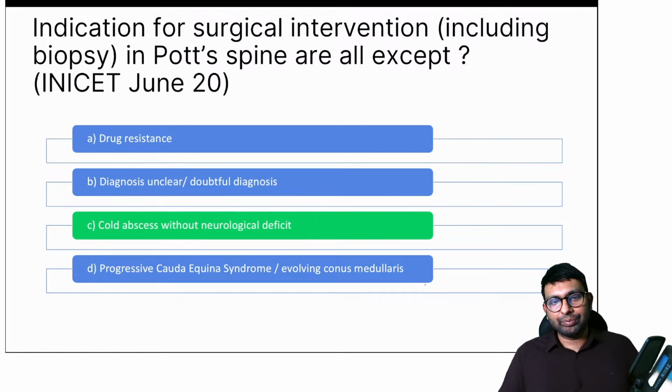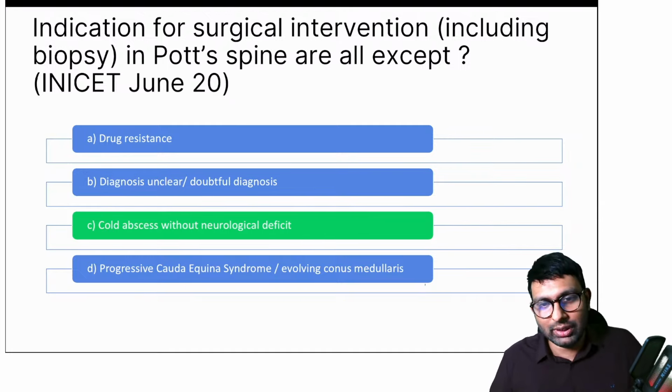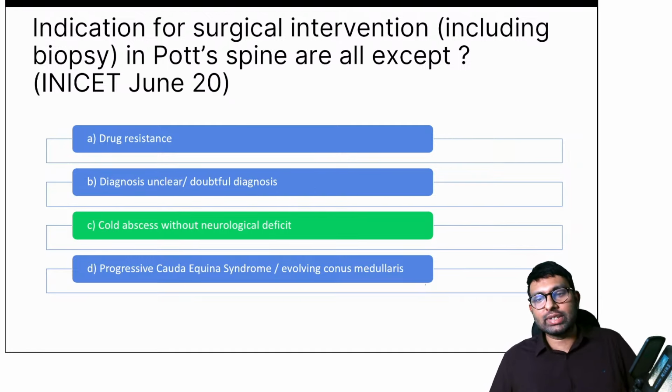Is this clear? Now let me come to another question. We are going for surgery. What is the name of the surgery? Dr. Jain has already given me this answer. He says it is anterolateral decompression. Anyone else? How to treat cold abscess?